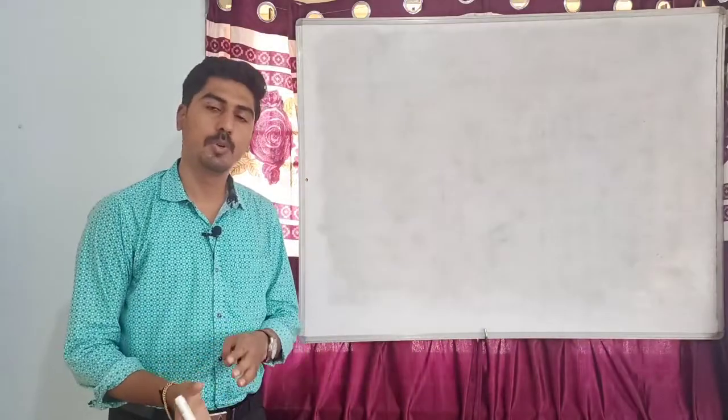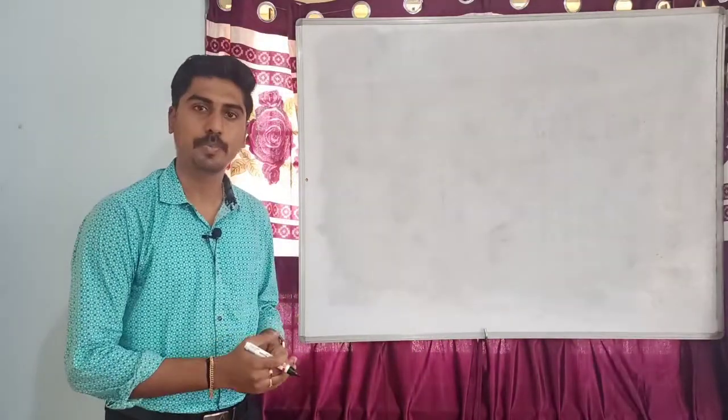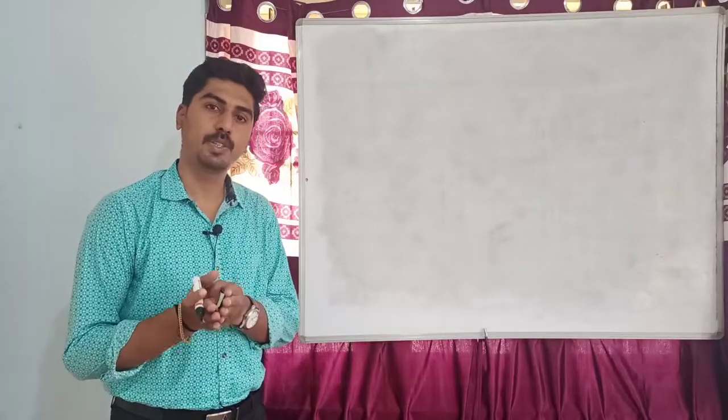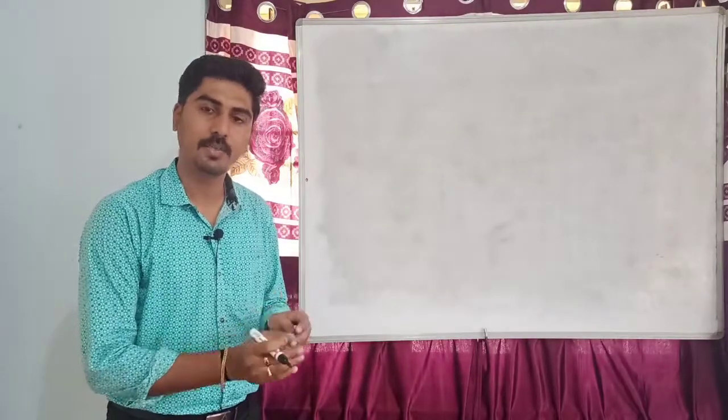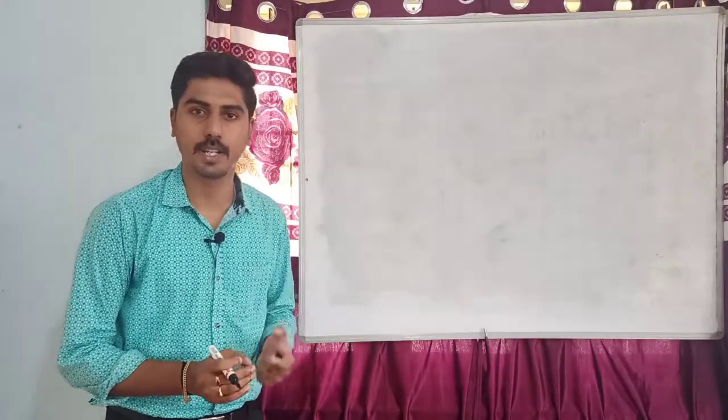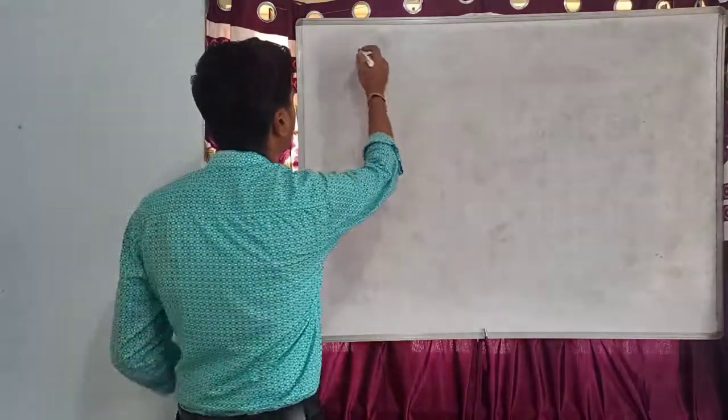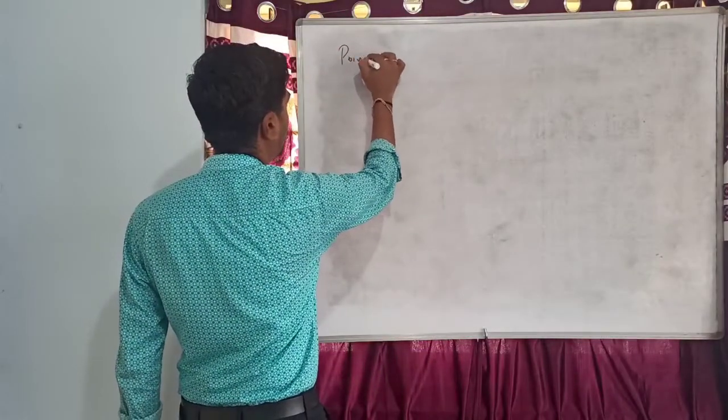Now you know about continuity at a point. If the function is not continuous at that point, then we say that it is a point of discontinuity. That is points of discontinuity.